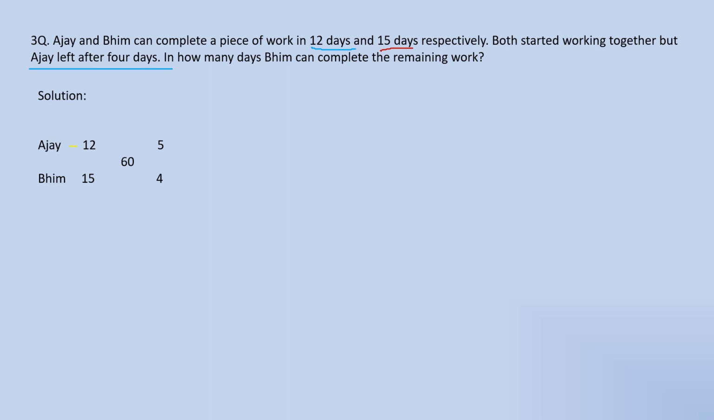Given that Ajay's time is 12 days and Beam's time is 15 days, we need to find the LCM, that is, the LCM of 15 and 12 is 60. Dividing 60 by 12, we get the efficiency of Ajay as 5, and dividing 60 by 15, we get the efficiency of Beam as 4 units. Here Ajay's efficiency is 5 units and Beam's efficiency is 4 units.